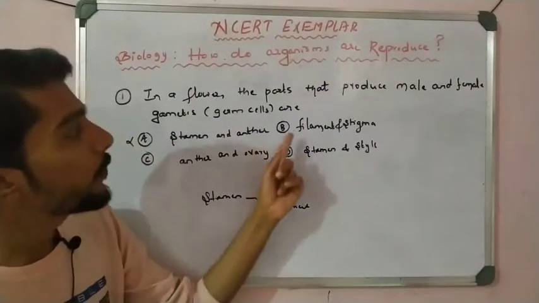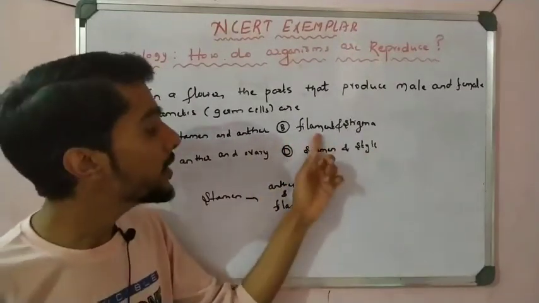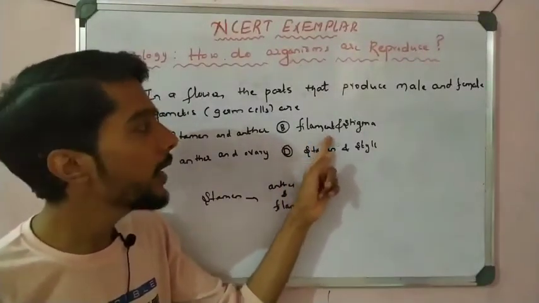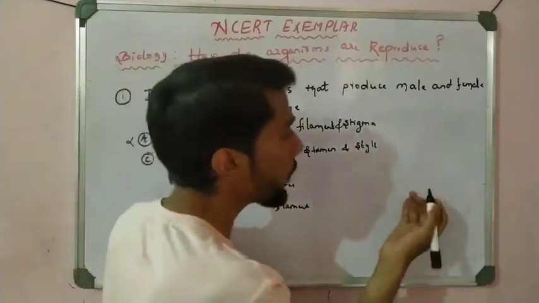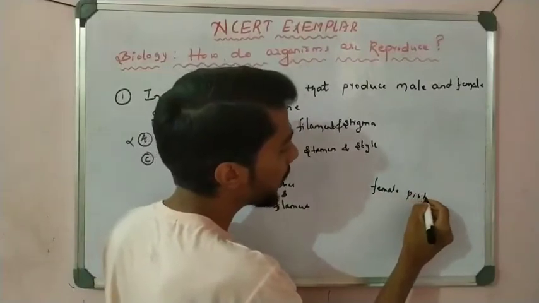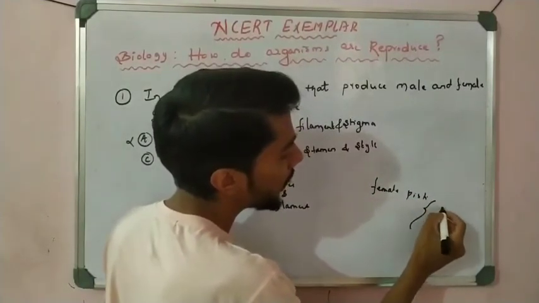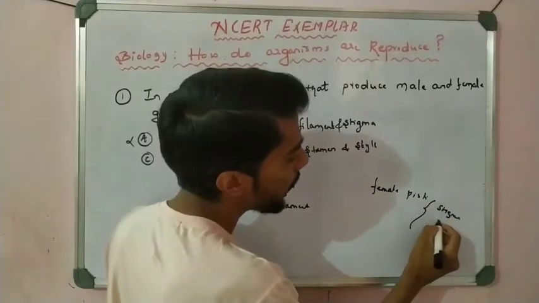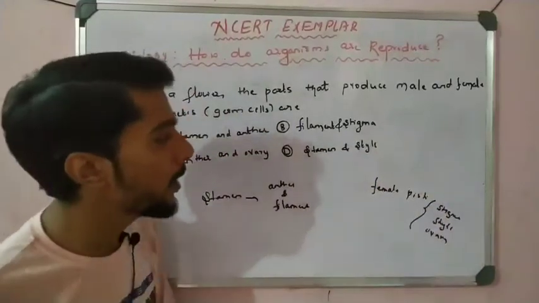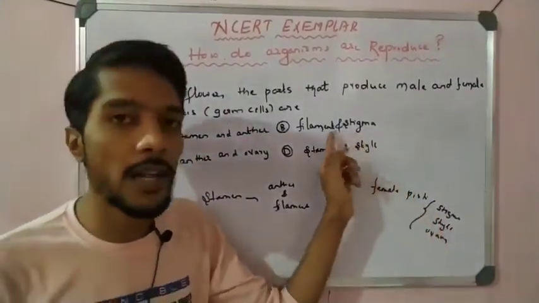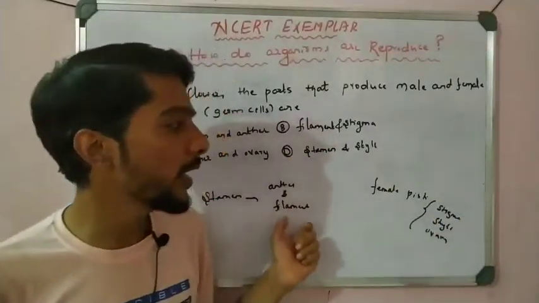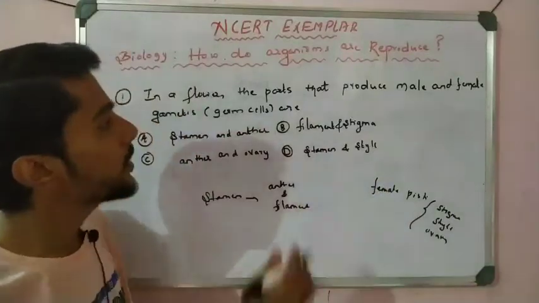Let us see filament and stigma, right? Filament is a part of stamen but not the total male part. We do not call it a male part. Stigma is nothing but a part of the female. We know that the female part is called the pistil, which has three parts: stigma, style, and ovary. All together they are called the female part. But stigma alone is not called a female part. It is only the site for catching the pollen grains. So it is also eliminated, right?